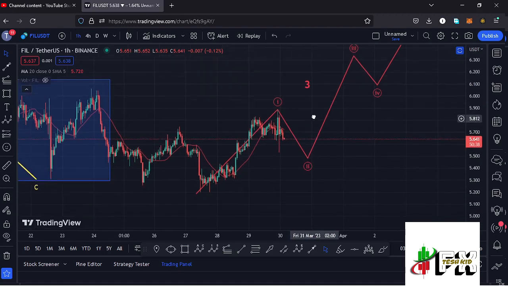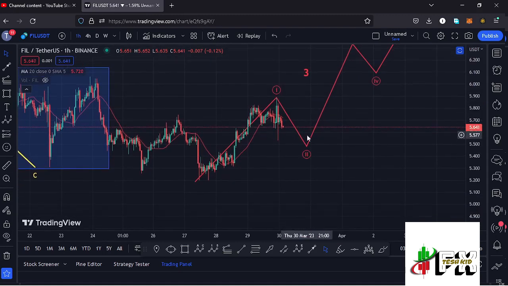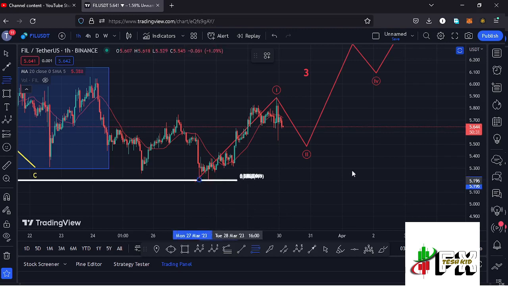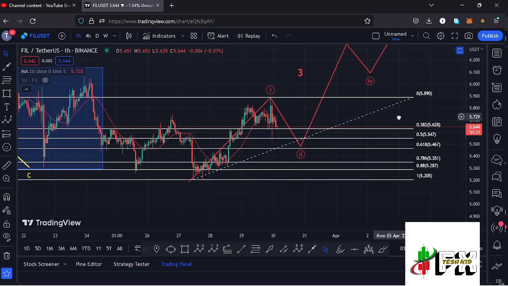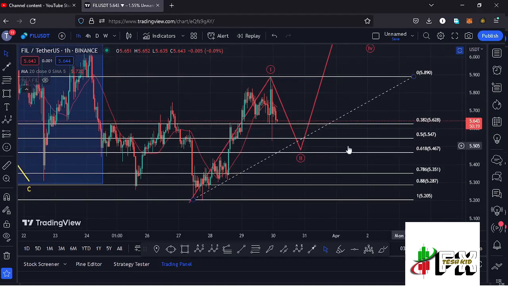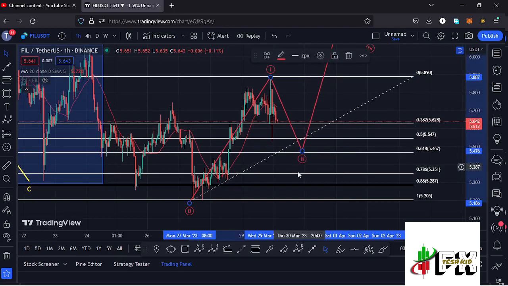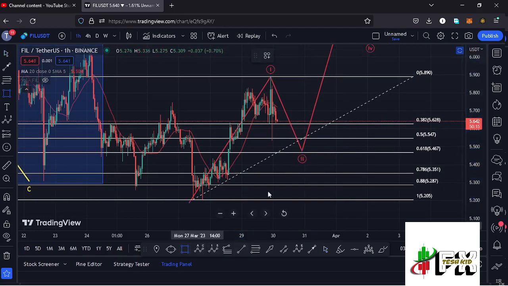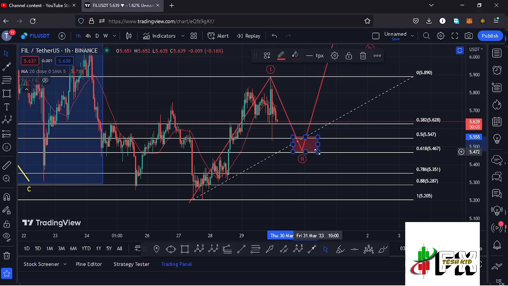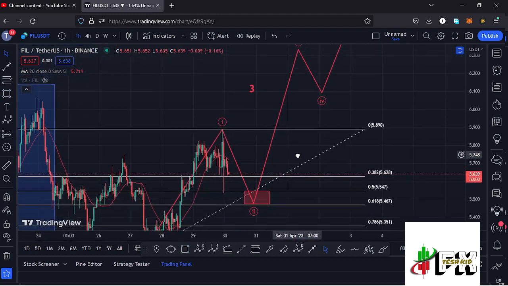And to give you the breakdown targets in the formation of this wave 2, using the Fibonacci, connecting them from the low of the first wave down there to the high of that wave 1, that now gives me a target area in the formation of this wave 2 between the fib level 0.5 and the fib level 0.618, which is a target area that lies between the $5.547 mark and the $5.467 mark, and it is within this red target area that we can now expect to see the low for that second wave before we can continue gearing up in the formation of that wave 3 to the upper side.